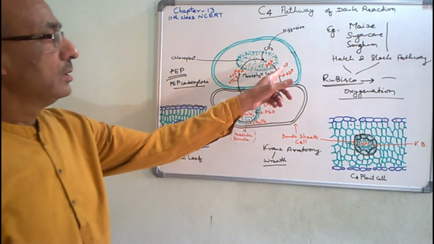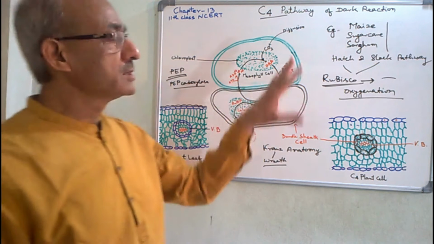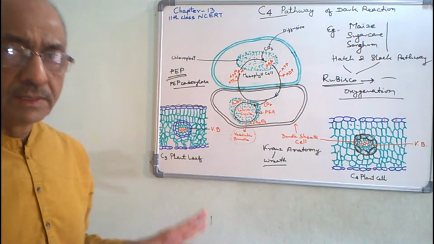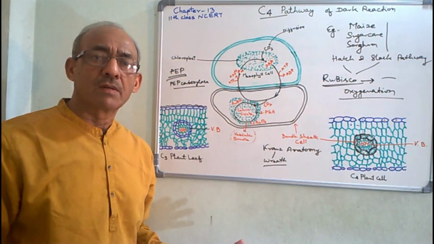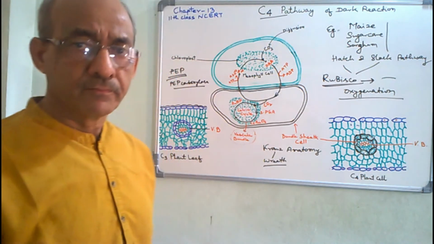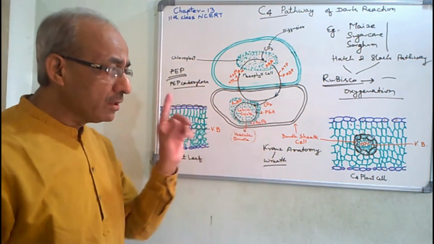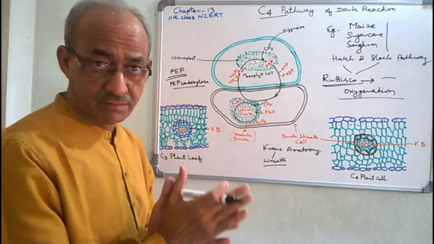Here the ATP converts into ADP and releases energy. That energy is utilized in the pumping of the 4 carbon compound malic acid into the bundle sheath cell. Now in the bundle sheath cell, the Calvin cycle starts.